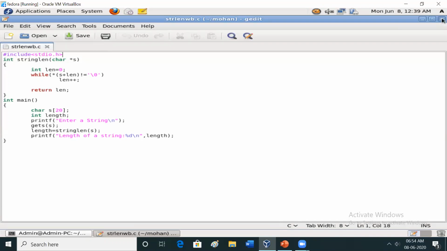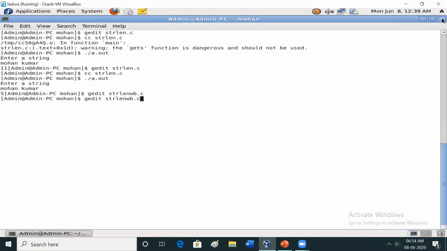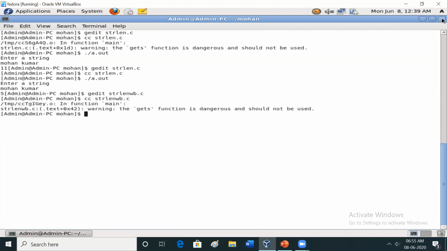See here how it works. Now I will compile this program with cc, then dot slash a dot out. So what will be the output? Enter a string. Yes, perfect. Length of the string is 11. I am getting the output here, not a problem.